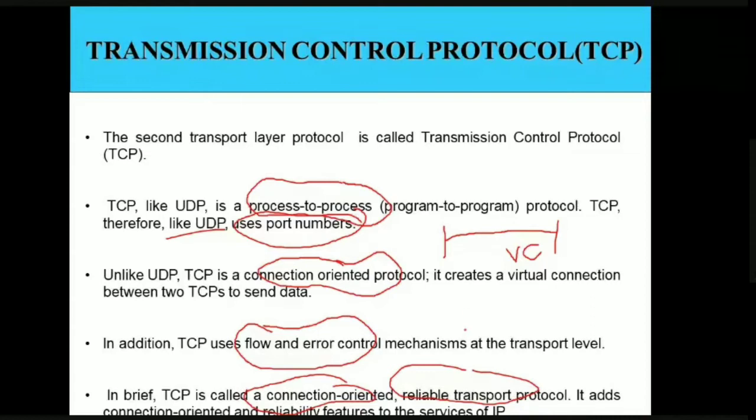If you remember IP, that is Internet Protocol, IP is going to provide best effort delivery. It will try to deliver a particular packet as best as possible, but it does not guarantee the reliability of that packet. For this reason, on top of IP, which is in the network layer, we have, in the transport layer, the Transmission Control Protocol, which is going to ensure reliability of the data, and it is also a connection oriented protocol.